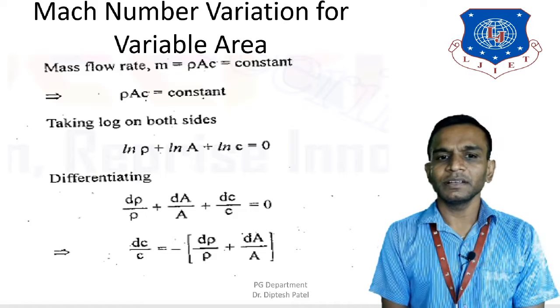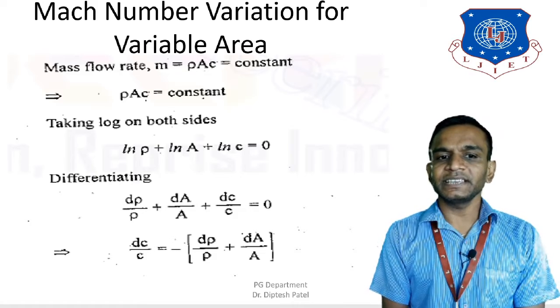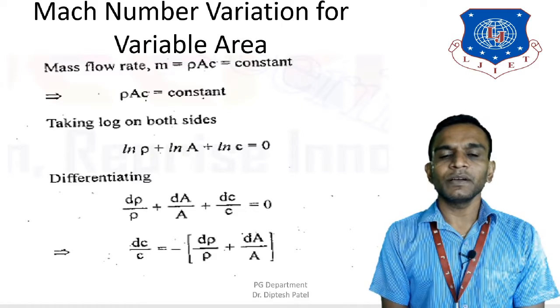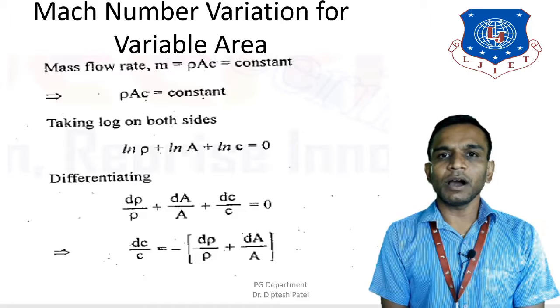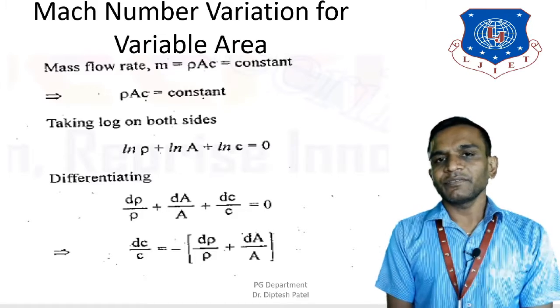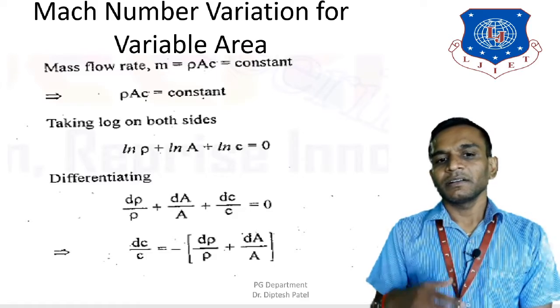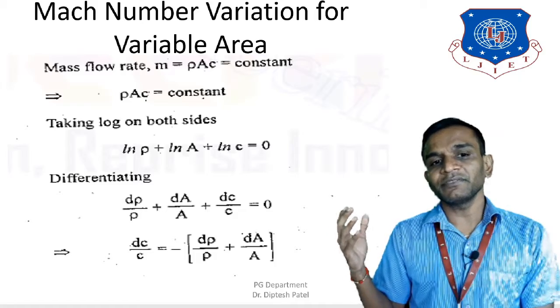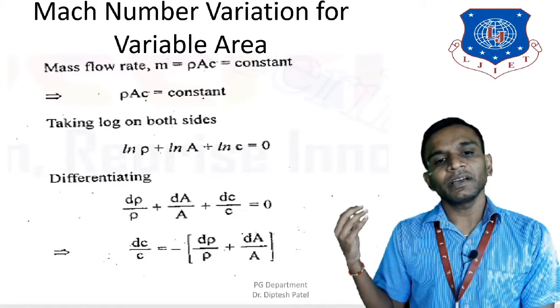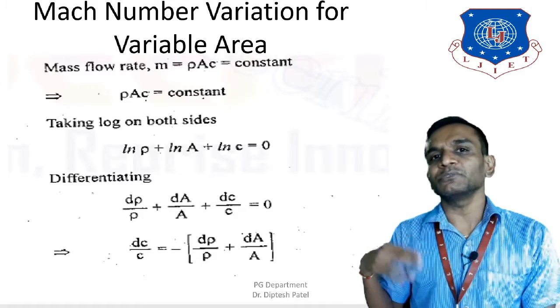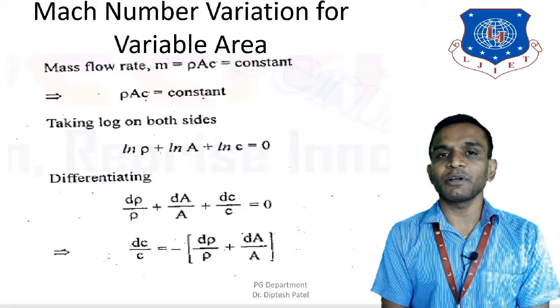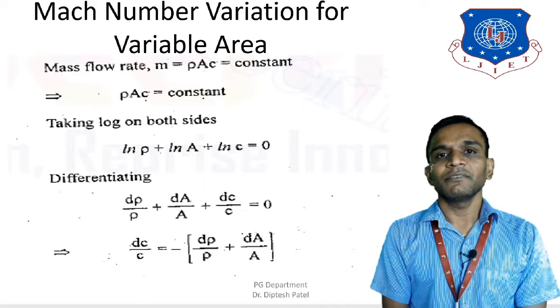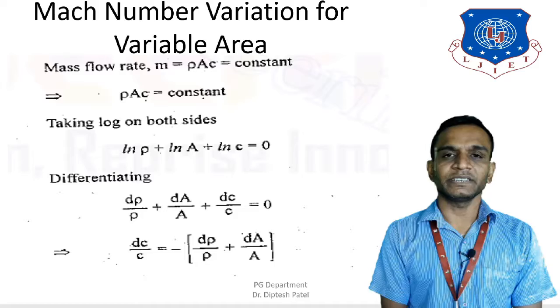So therefore, I could write dc upon c is equal to minus d rho upon rho plus dA upon A. Here what we have done, we moved d rho upon rho and dA upon A into the other side, and we have found out the values for the dc upon c.